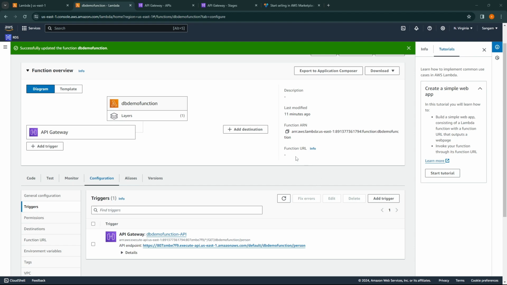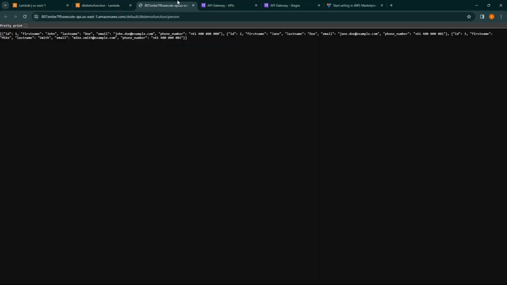Now let's go ahead and check if our API gateway is working correctly or not. Simply copy the API endpoint and put it in your browser. As you can see, it's working correctly. So now let's go ahead and secure our API gateway.